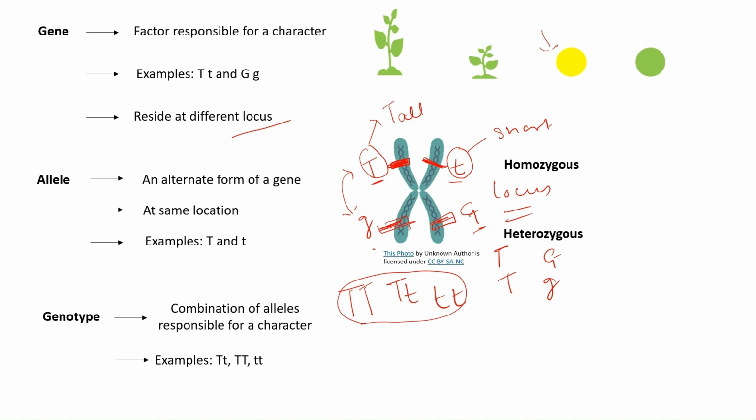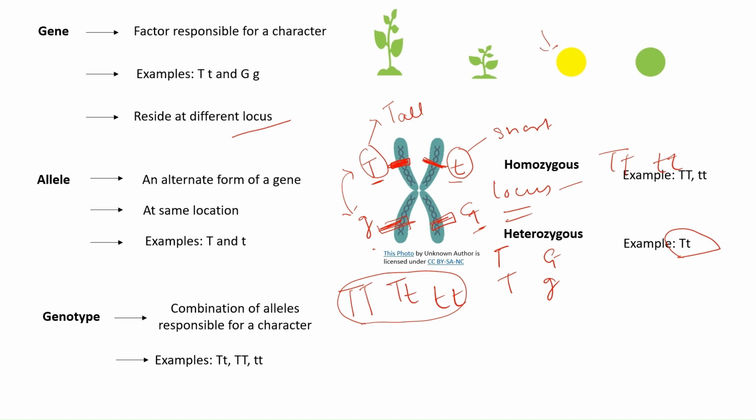Next, what is homozygous and heterozygous? Homozygous means when both the alleles are same: capital T capital T, small t small t. This situation is known as the homozygous situation. Heterozygous means when different alleles are present together, capital T and small t. So this condition is known as heterozygous.